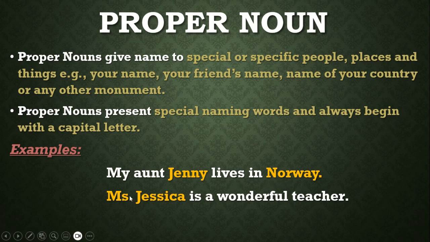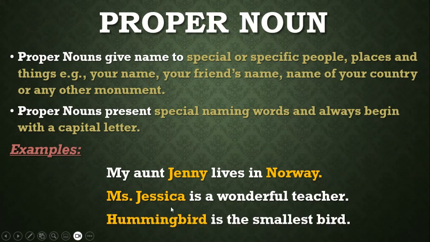Similarly, Miss Jessica is a wonderful teacher. In the previous example you wrote that teacher teaches in a school, so that teacher was common and not specific. If you give a name to that teacher and it is Miss Jessica, now this would be considered a proper noun. Similarly, hummingbird is the smallest bird.